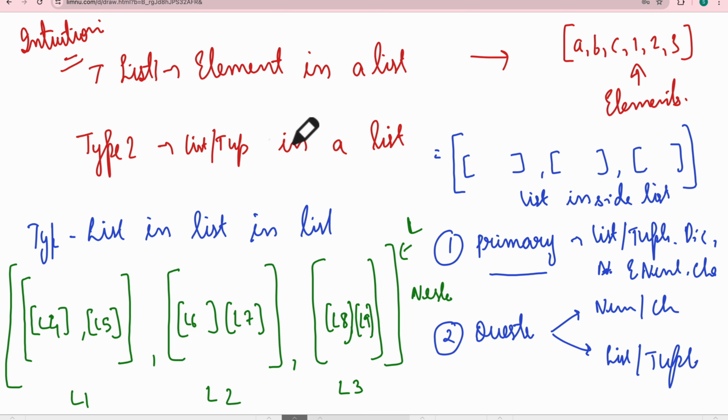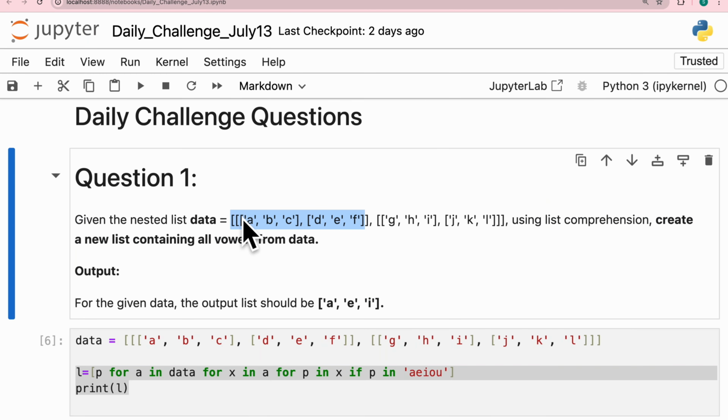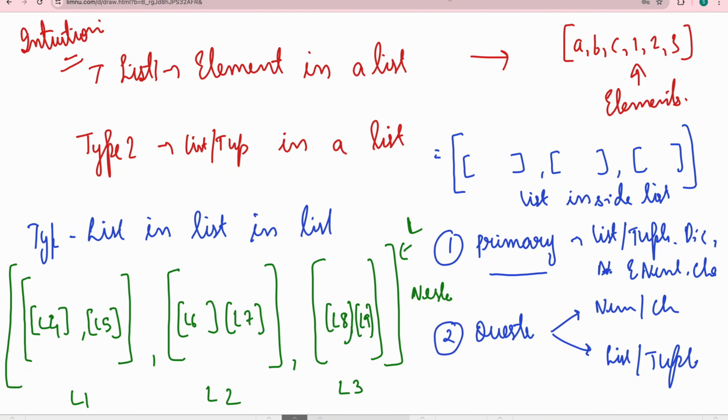So this question particularly speaks about a nested list. What we need to do, first of all, is check what is the primary element of that particular list and what they are asking us. So please keep this in mind. I will be talking about this while solving the question.